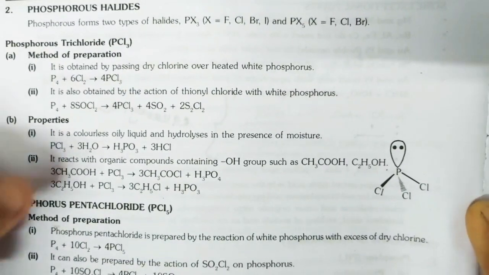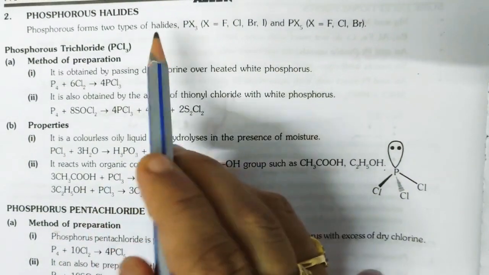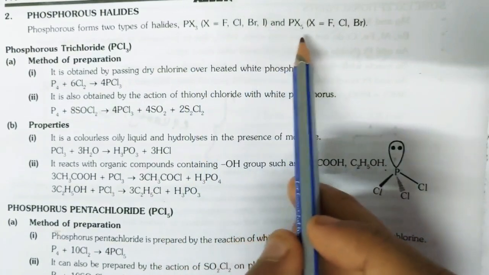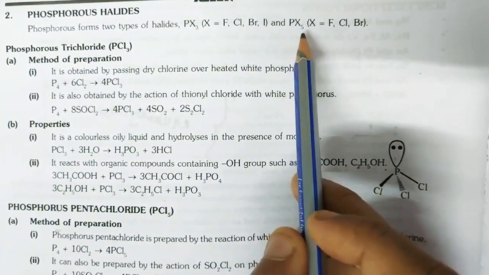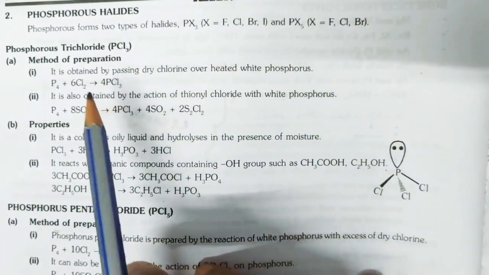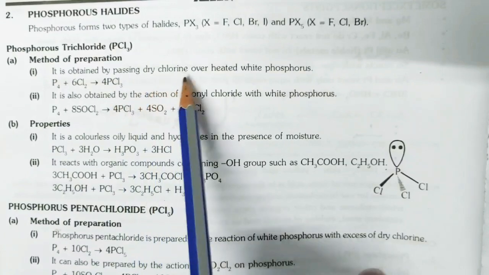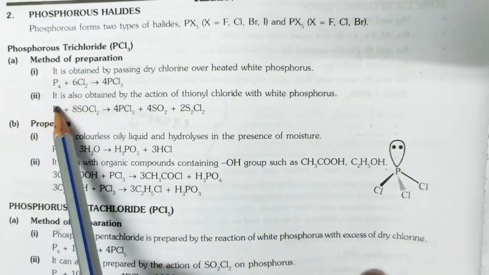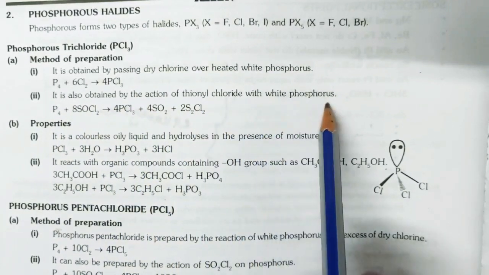Next is phosphorus halides. So we are going to discuss PCl3 and PCl5 in that. Phosphorus forms two types of halide, PX3. In that, fluorine, chlorine and bromine, not iodine. PI3 is not stable. Method of preparation: it is obtained by passing dry chlorine over heated white phosphorus. It is also obtained by the action of thionyl chloride with white phosphorus.